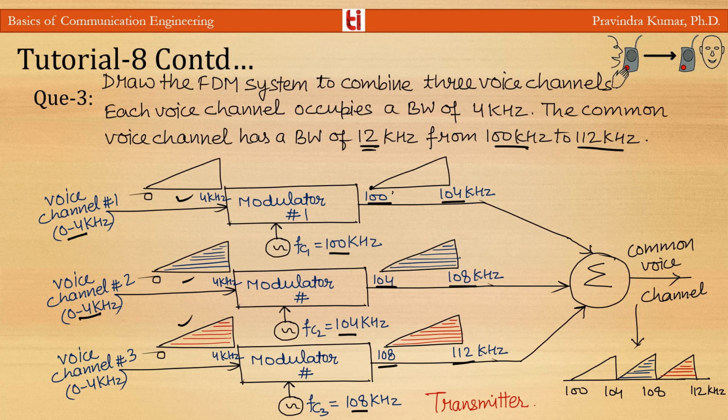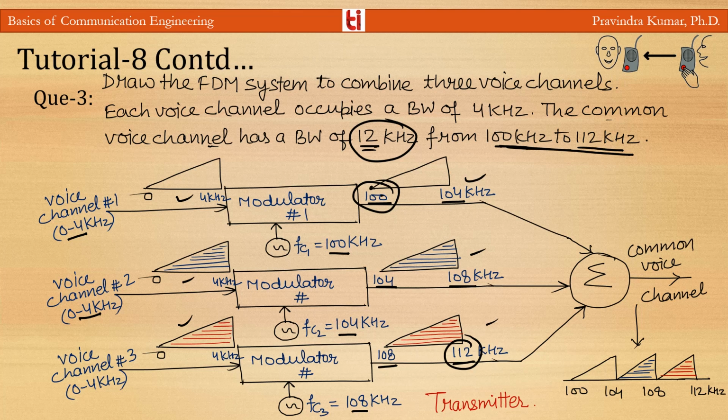So from 100 to 112 kilohertz, we have the 12 kilohertz bandwidth.